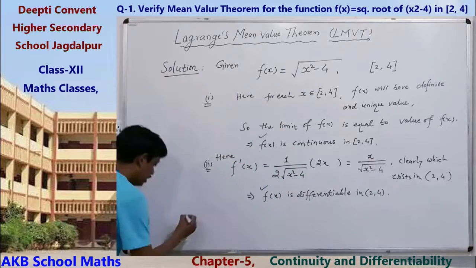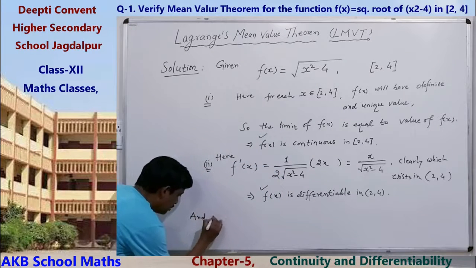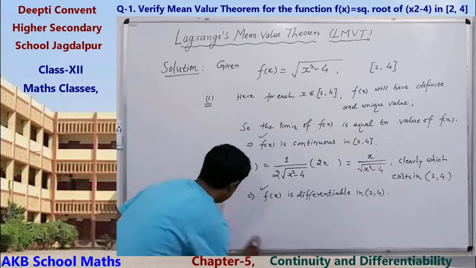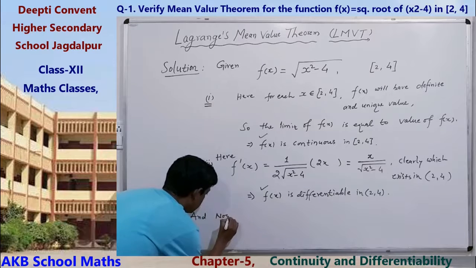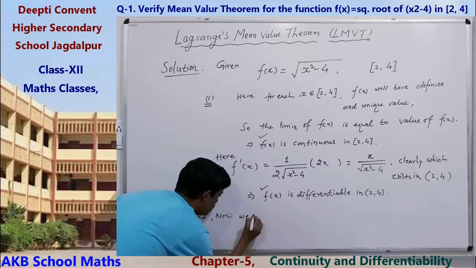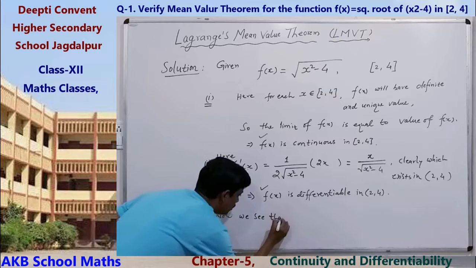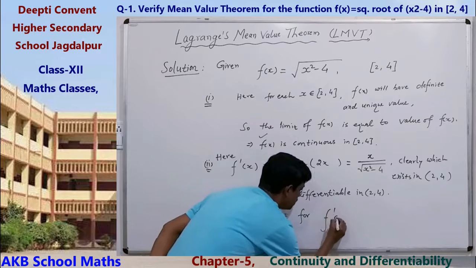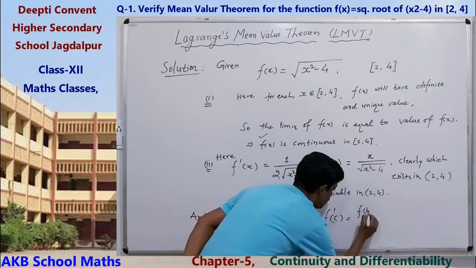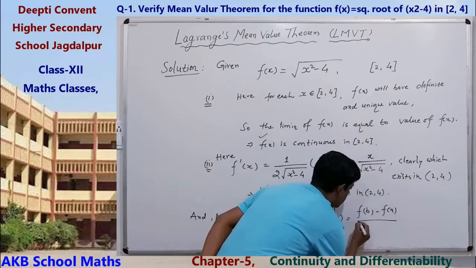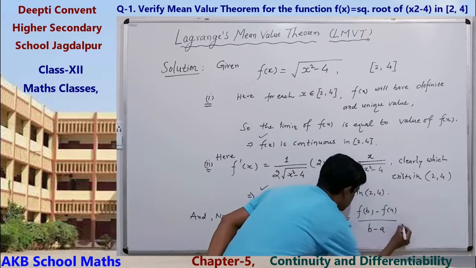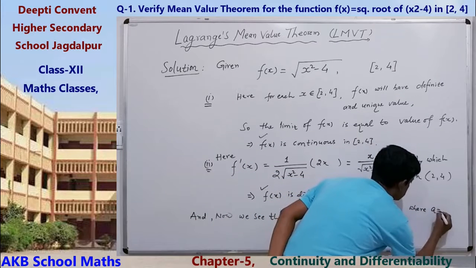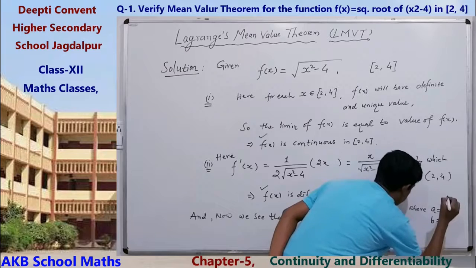So f dash c equals f(b) minus f(a) upon b minus a, where a equals 2, b equals 4.